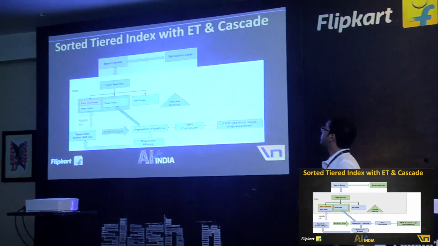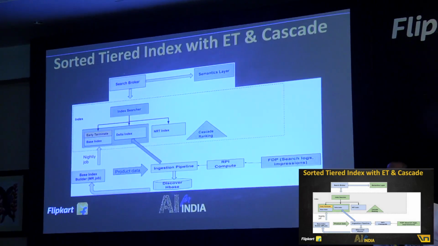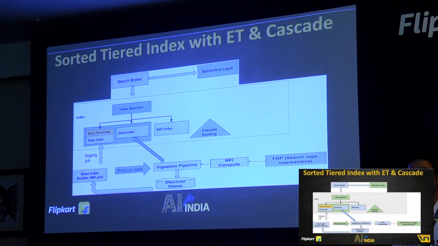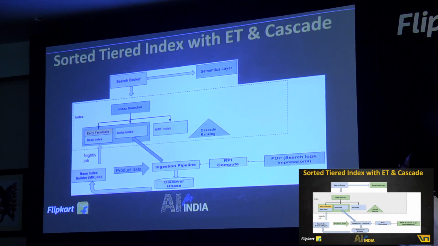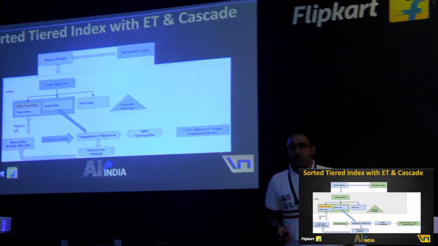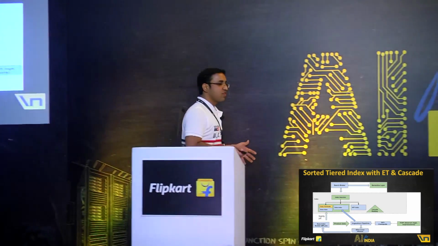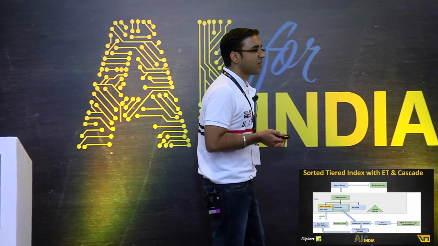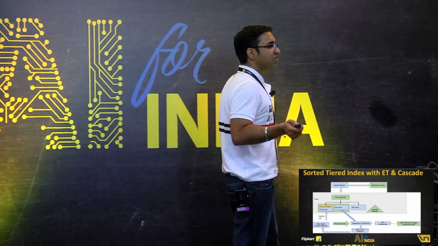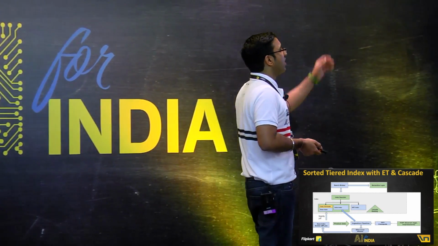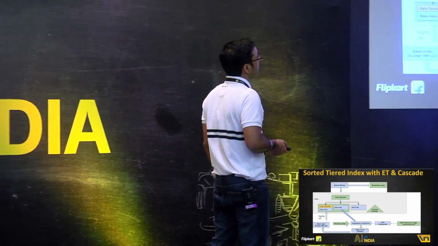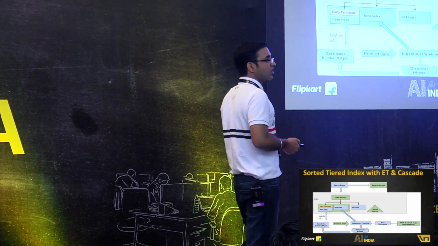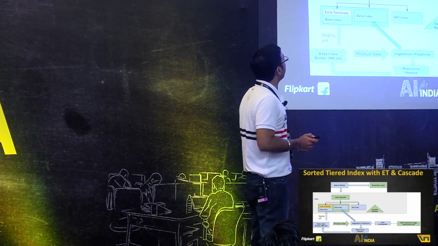When the user request comes, we hit our semantics layer, convert that unstructured query to a structured one, and then fire it in a distributed search way down to the shards or the index nodes. This is where the index search node comes in. It federates the request to both the base index and the delta index and gets the documents back. If you're running a very expensive type of query, matching millions of documents, like a category query, we're going to early terminate it. Over the day, whatever updates come flow directly to the delta index. And yes, we use cascade ranking on top of it to make sure we are scoring very, very efficiently.